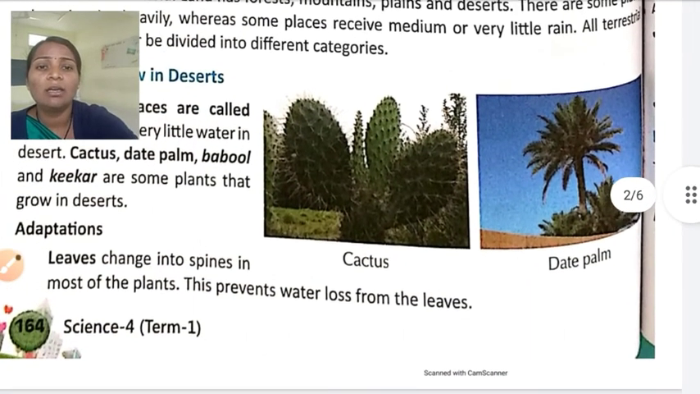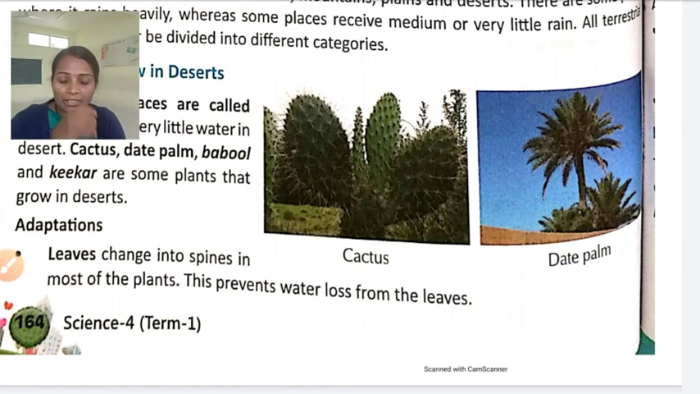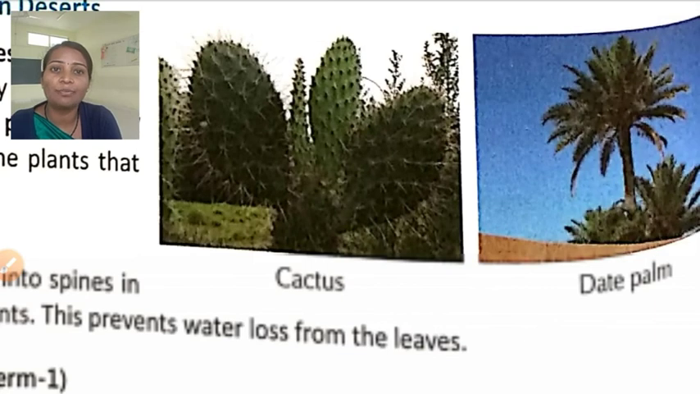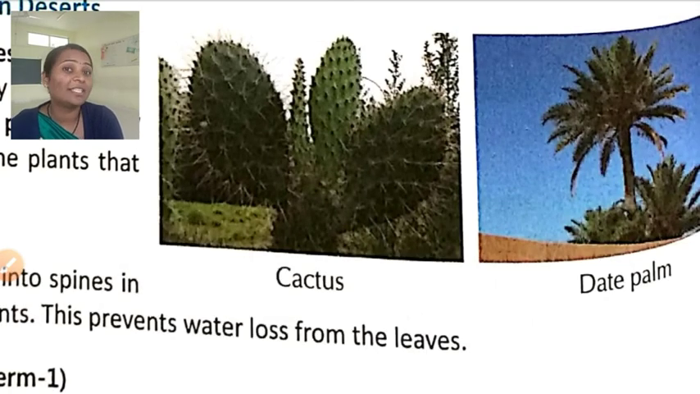First adaptation is in the leaves. If you observe the cactus, here is a picture of the cactus. As we have discussed before, the cactus has a fleshy and green stem. It can store water and food in it. But where are the leaves? If you keenly observe it, it has spines. So here leaves are converted into spines. Instead of leaves, the cactus has spines.